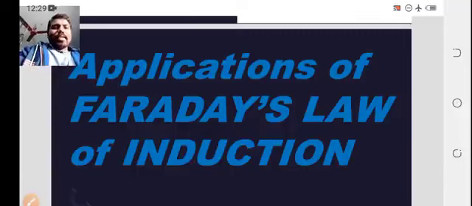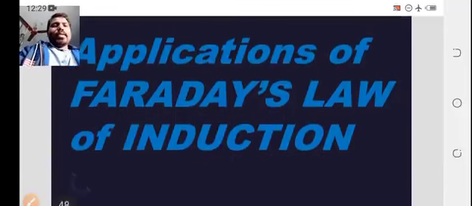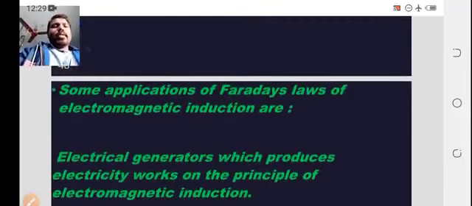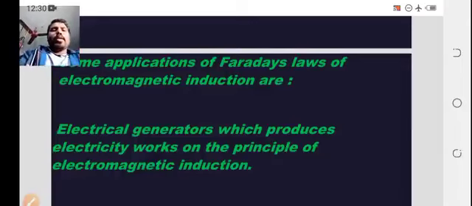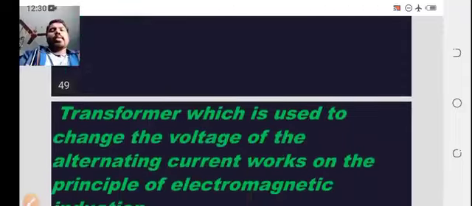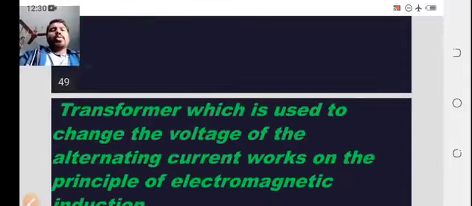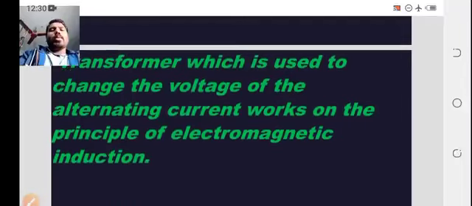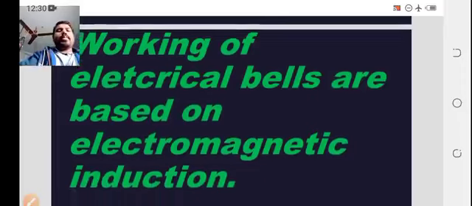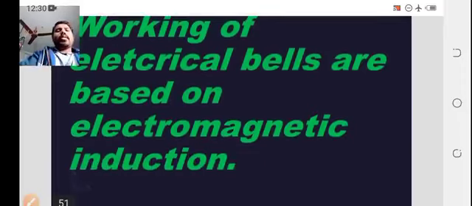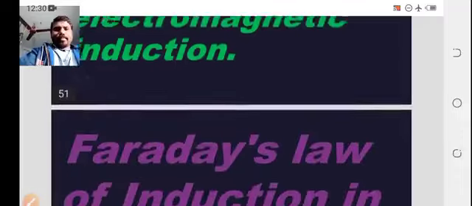Applications of Faraday's law. Some applications of Faraday law of electromagnetic induction are electrical generators, which produce electricity, and transformers, which change the voltage of alternating current; both work on the principle of electromagnetic induction. Electrical bells are also based on electromagnetic induction.